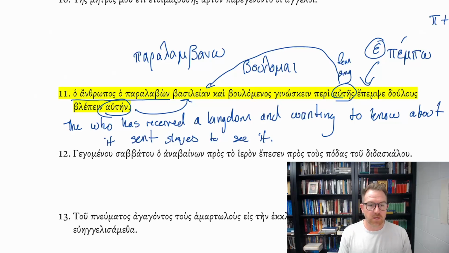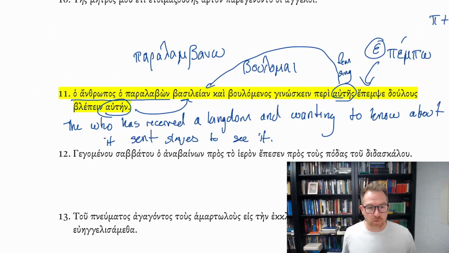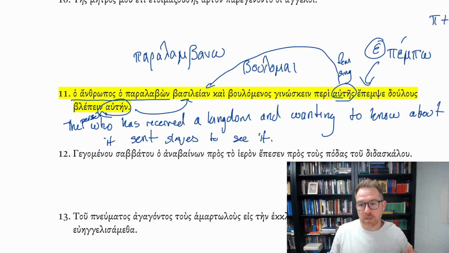So we have the paralabōn is that aorist active participle functioning adjectively. It's describing the man, the anthrōpos, the person, the man who has received a kingdom. Which one are we talking about? The one who received a kingdom and is wanting to know about the kingdom. He sent slaves to it, that is, to the kingdom that he wants to know